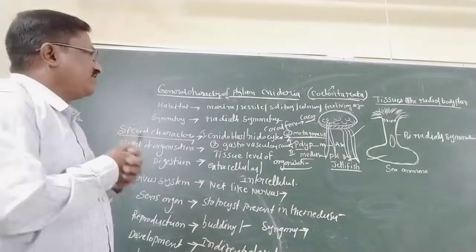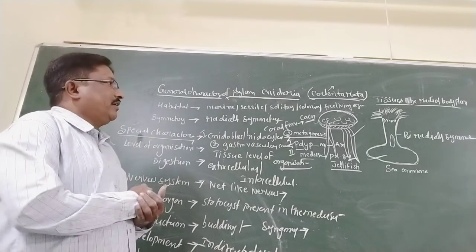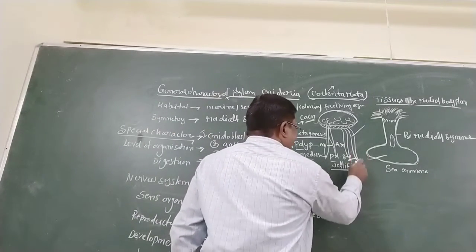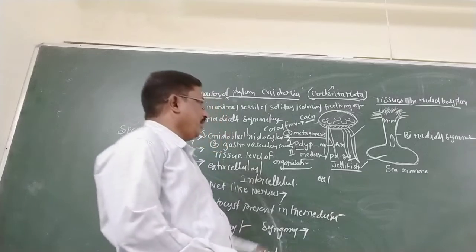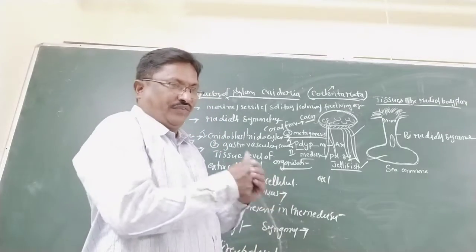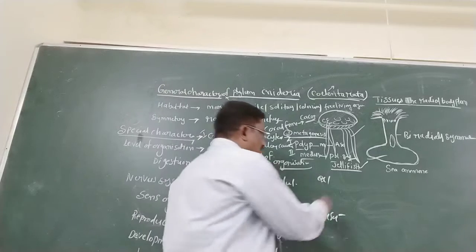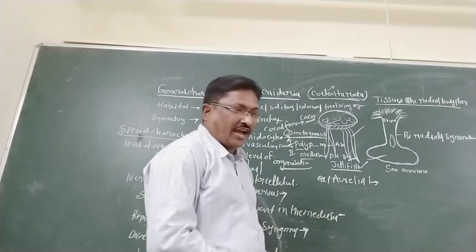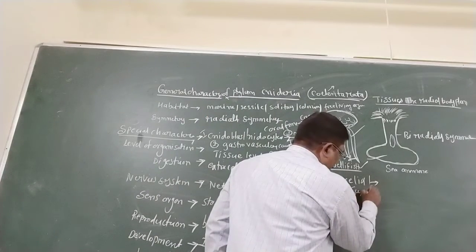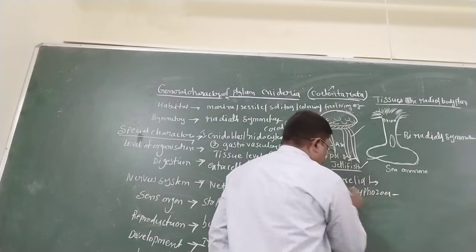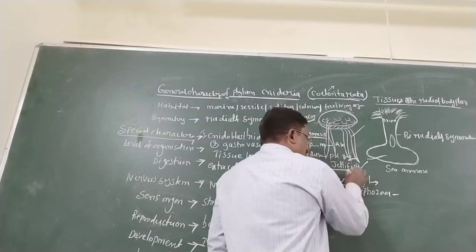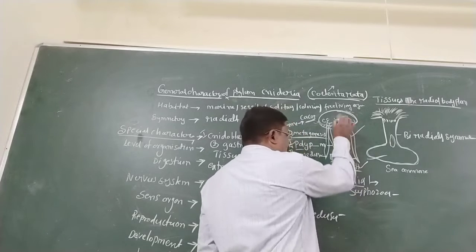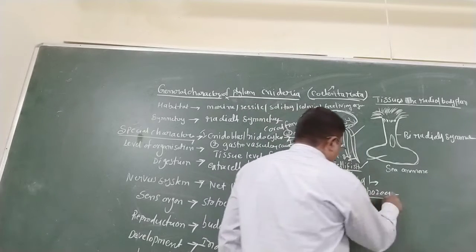Now some examples of Cnidaria. Jellyfish is one example, otherwise called Aurelia. Aurelia belongs to the class Scyphozoa and is one of the medusoid forms.